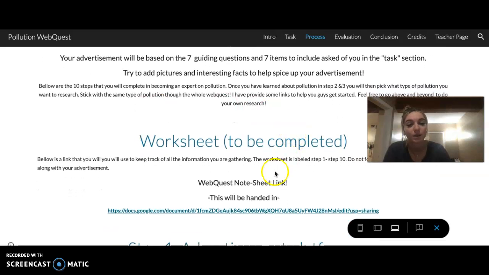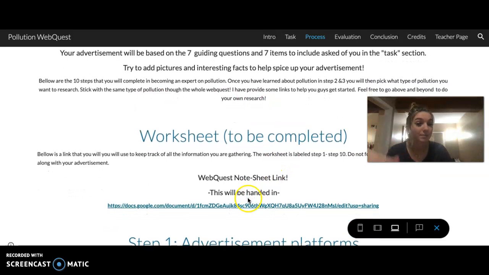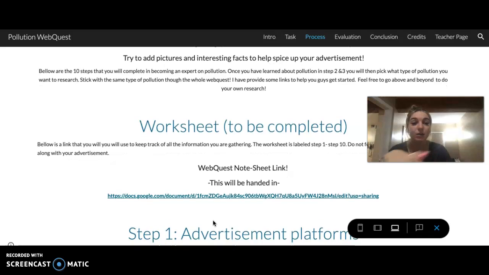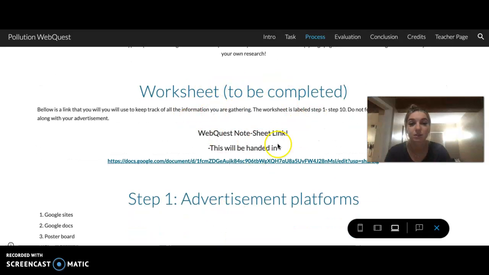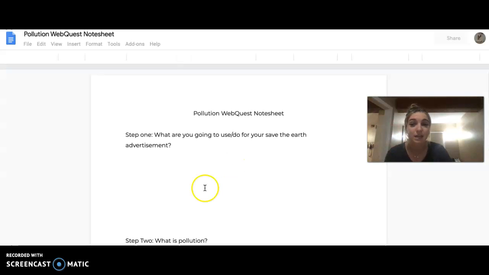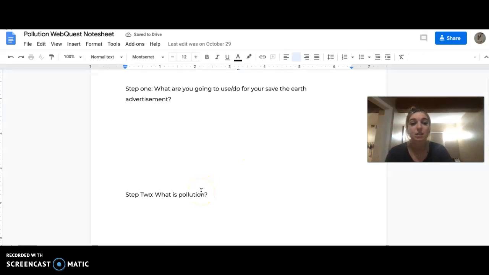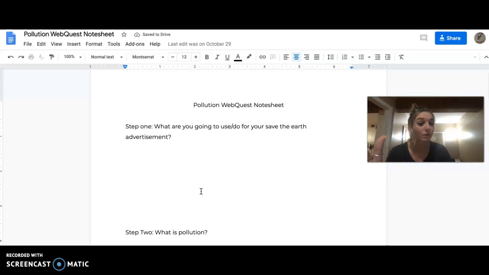So below, I'm going to go down, are 10 steps that I've created, and I put them and the links that you'll need for each step. I also included a worksheet that you'll see right here. So if you just click this link, it will take you to a Google Docs. In this Google Docs, you will use this worksheet to record all of your information. This will also be handed in.